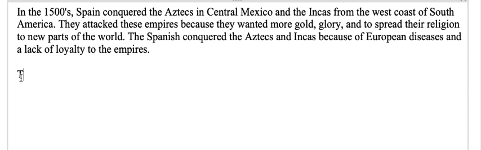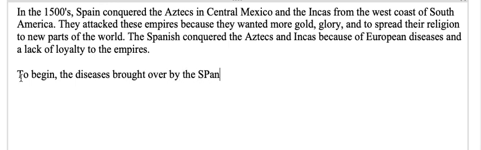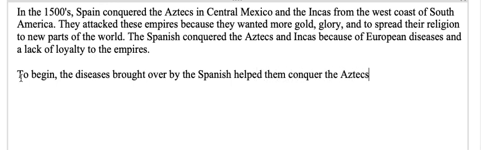So I'm just going to start by saying, to begin, since this is my first body paragraph, the diseases brought over by the Spanish helped them conquer the Aztecs and Incas. So all I've done there is just taken my supporting detail 1 from my thesis and put it into a sentence because that is my assertion.